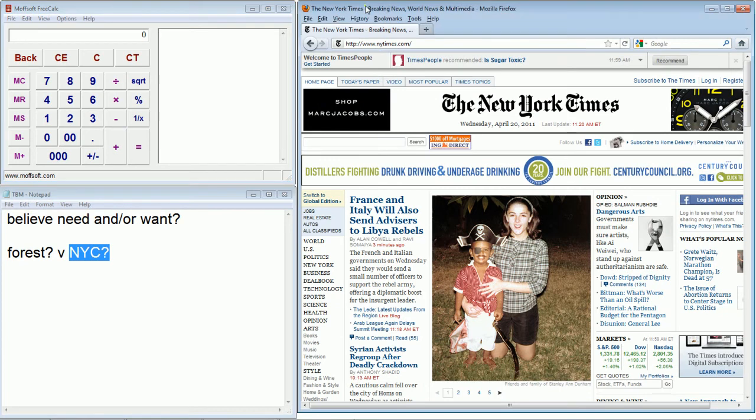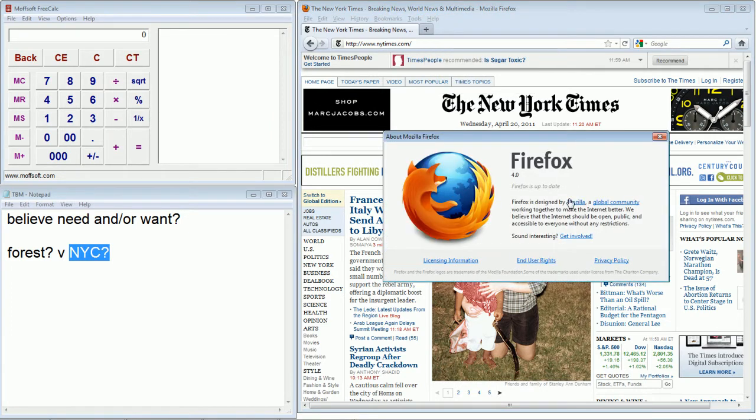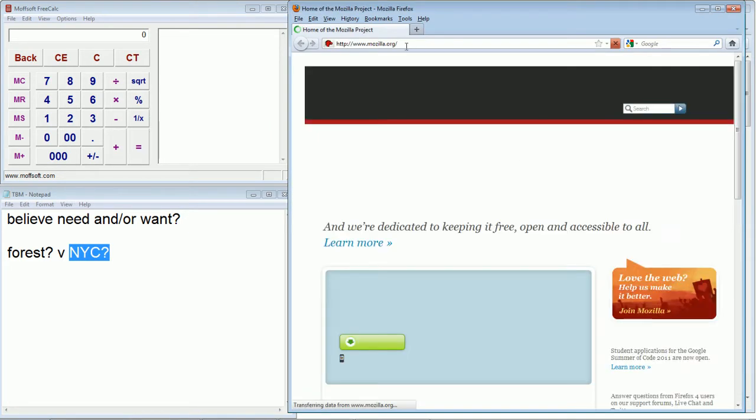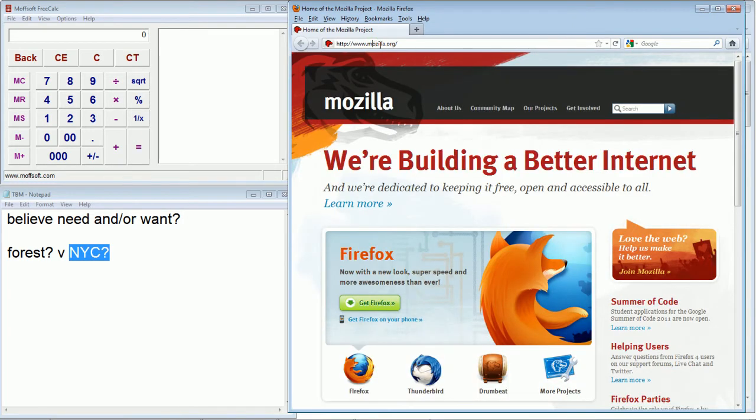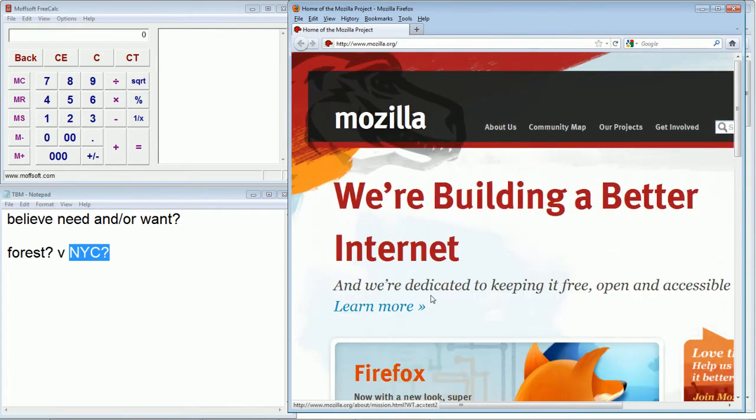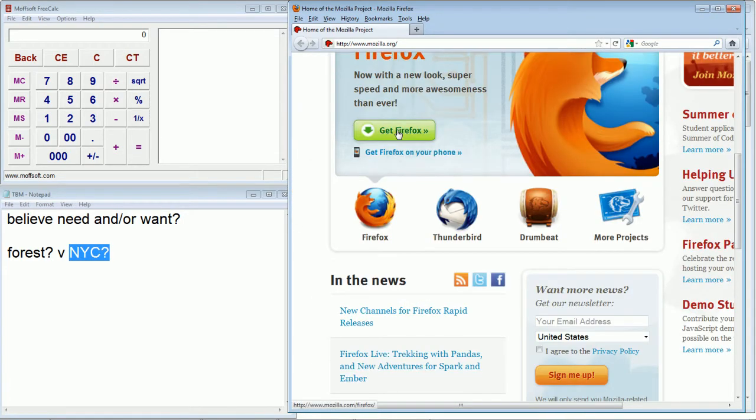And next up is that we need to have a solid browser. A browser that I like in particular is Firefox. You can simply go to mozilla.org, and you can get Firefox. Over here you'll see that there's a button that says Get Firefox. You press that, follow the instructions, and you download that onto your computer, right?